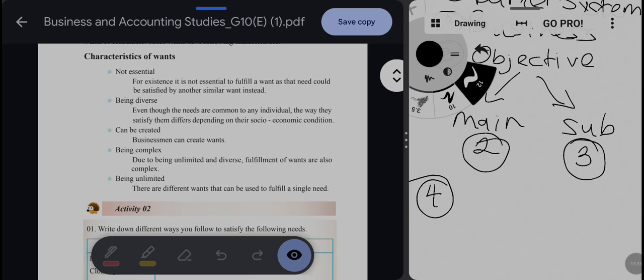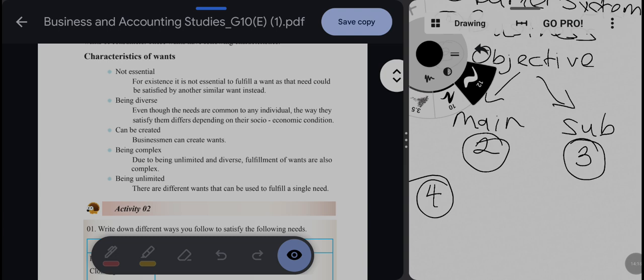And the characteristics of wants. First, it is not essential. If need is essential, food is essential for existence. But wants mean how we fulfill the needs. If I have a want of string hoppers, it is not essential. Without string hoppers I can go for another food. So it is not essential for existence. The string hopper, a kind of want, is not essential. Can you understand? You can understand, right?